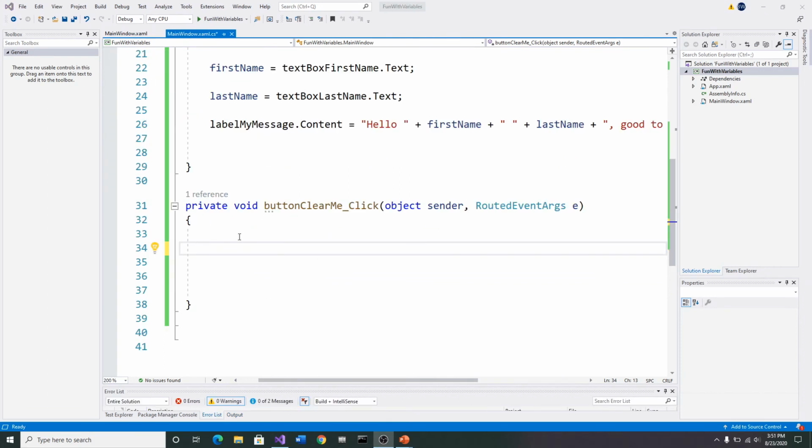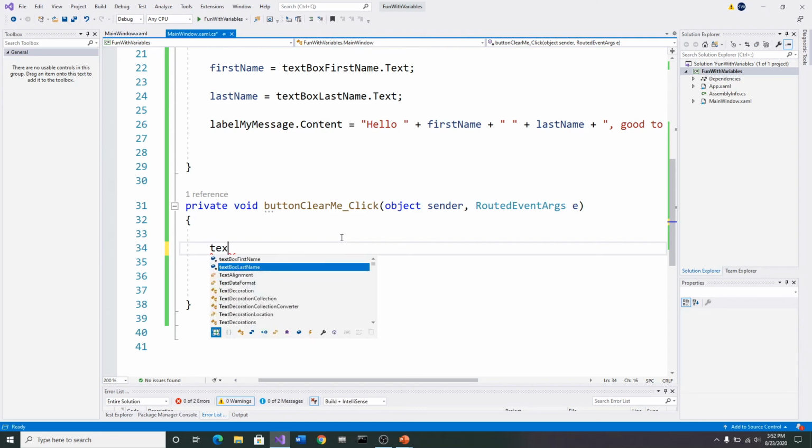Okay, so we've double clicked that button, and we come into here, and I'm going to show you what we're going to do in here. We want to switch everything back to the way it was so that somebody can push that Clear Me button and it will clear the form that we're working on. So how do we do that?